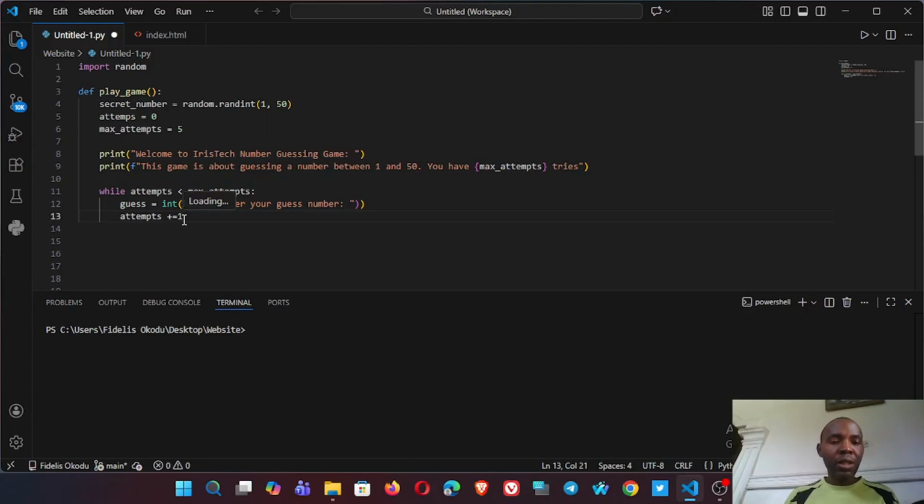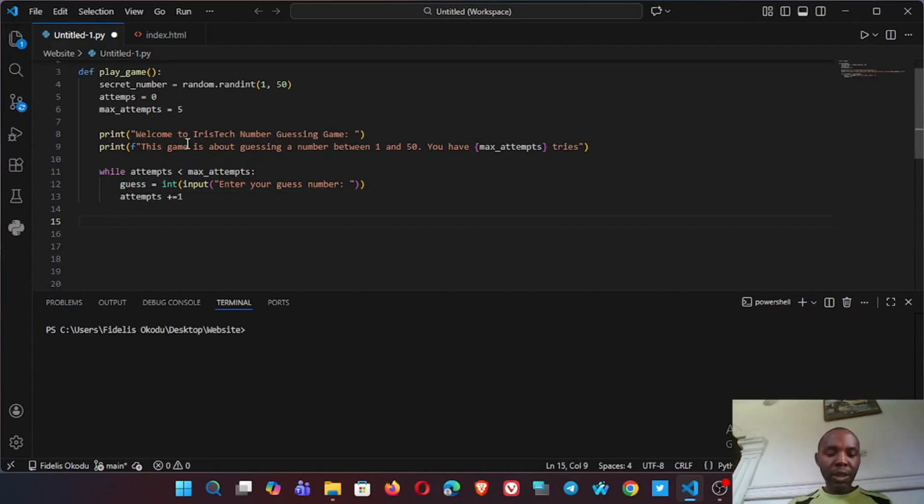Anytime he guesses a number, attempts will increase by 1. So if he has attempted 2 times before and he guesses again, attempts will add 1, increasing until it gets to the maximum attempts, and then the game will stop. That is the purpose of this while loop and the attempt count. Let's use our if statement.